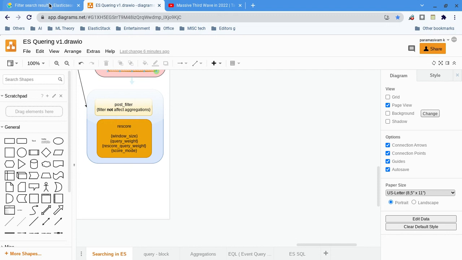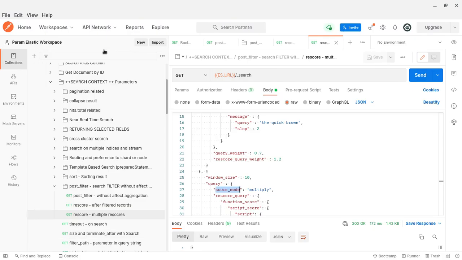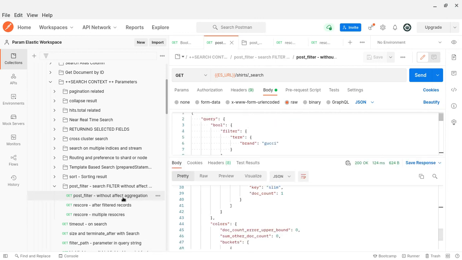Now I'll go to my console here. You can see, without affecting the score.